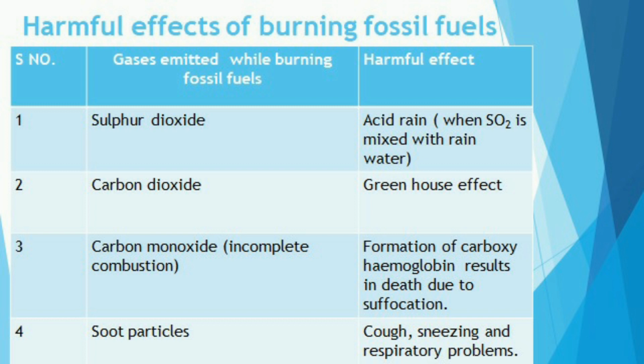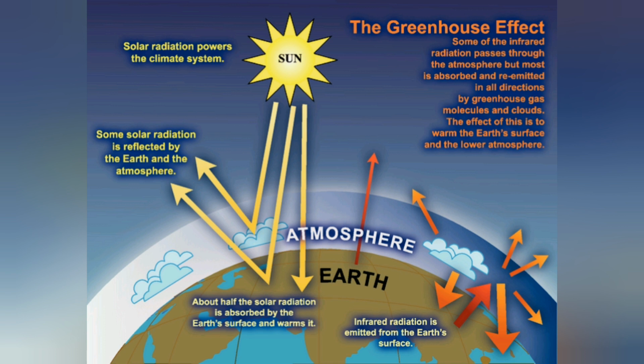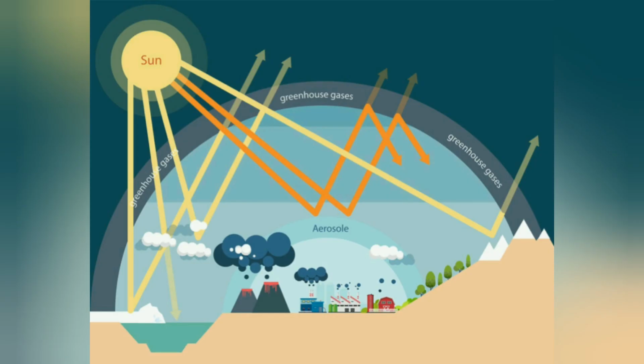Then the second one, carbon dioxide. You know very well about the greenhouse effect. Carbon dioxide is a greenhouse gas which leads to an increase in the average temperature of our earth. What actually happens in the greenhouse effect? Listen, earth receives light and heat energy from the sun, right? After striking the earth's surface, the energy will be reflected again to space. Actually this is what happens.